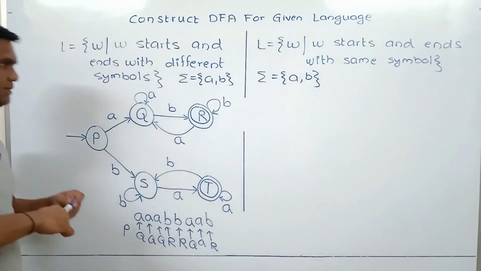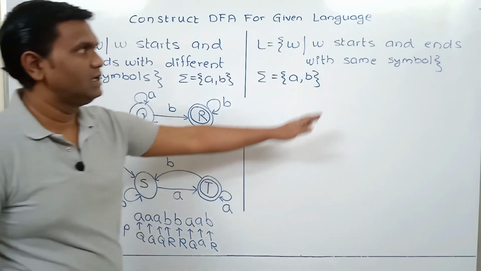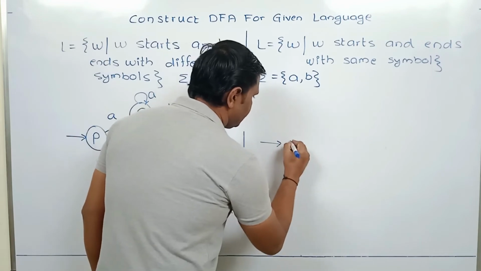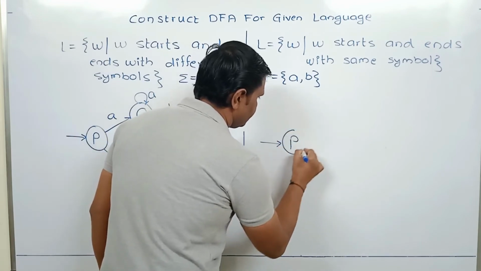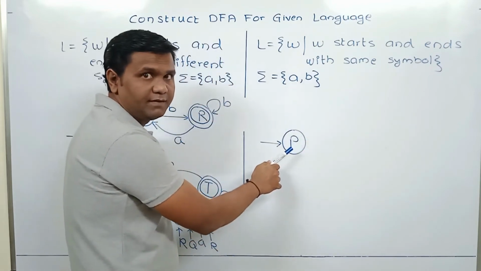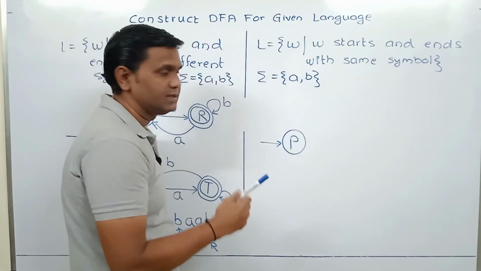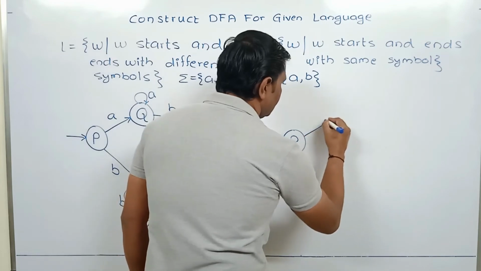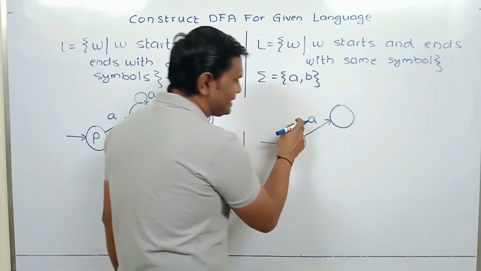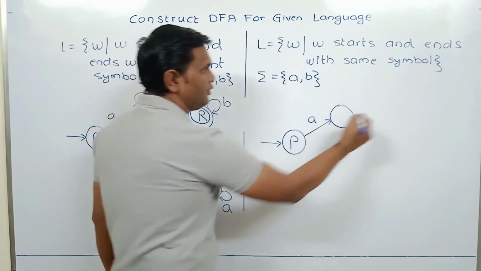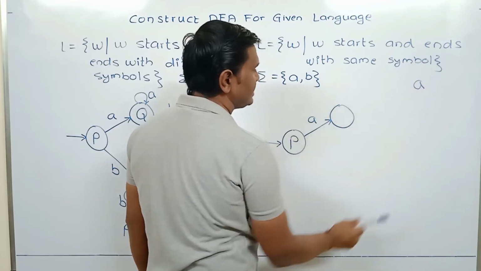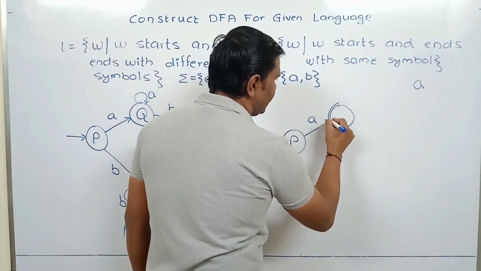The logic will be similar, but we have to handle these conditions. We take initial state P. Epsilon should be rejected by the DFA, so the initial state is not a final state. If A comes, we have to accept this string. If we consider simply A, it starts with A and ends with A, so we have to accept it. So we mark this state Q as a final state.